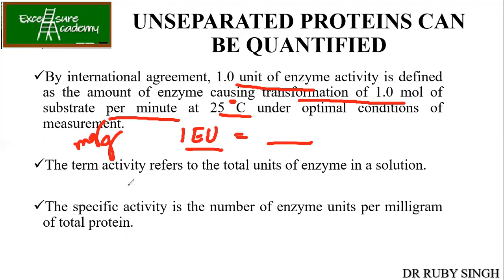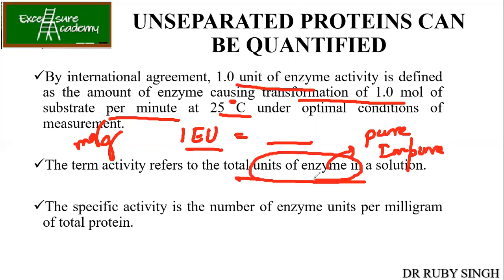Okay. The term activity refers to the total units of enzyme in a solution. Here we are not saying whether the protein is pure or impure. We just talk about the total units of enzyme: how many units of one particular enzyme are present in the sample. Now, specific activity is important. It is the number of enzyme units per milligram of total protein. Are you getting it?